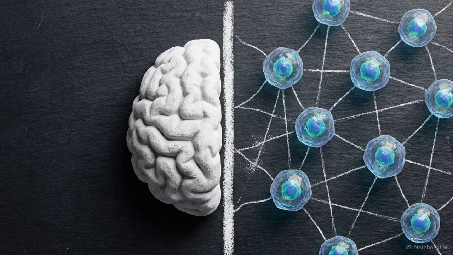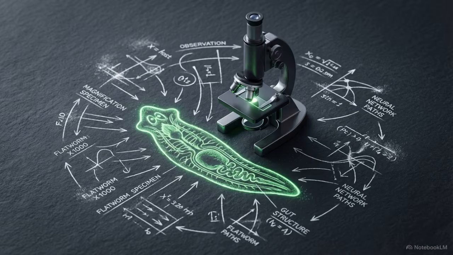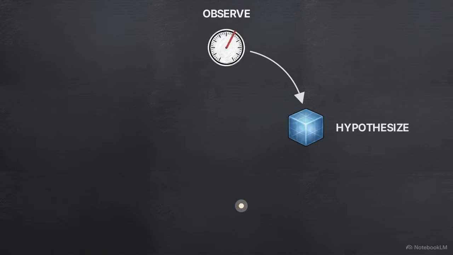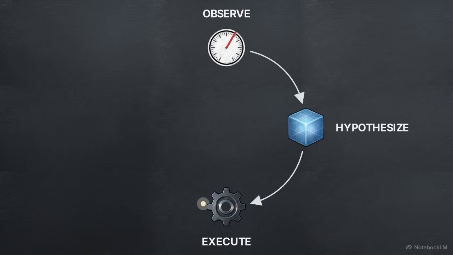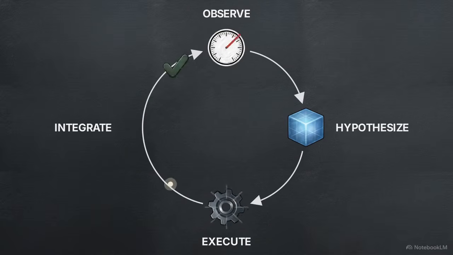To locate true creativity, we have to look at the biological definition of intelligence, active inference. This is the process of bioelectric cognition found in living organisms, from flatworms regenerating tissue to scientists testing laboratory theories. It relies on a continuous four-step loop. Detect a gap between the current state and a target state. Predict an action to close that gap. Test that action against the physical friction of reality, and update your internal model based on the result.